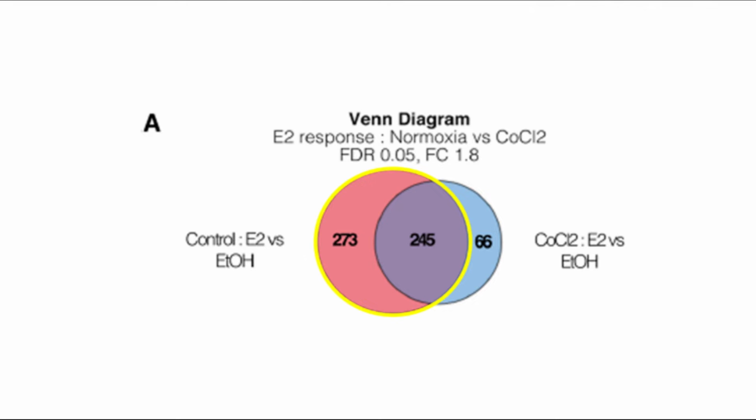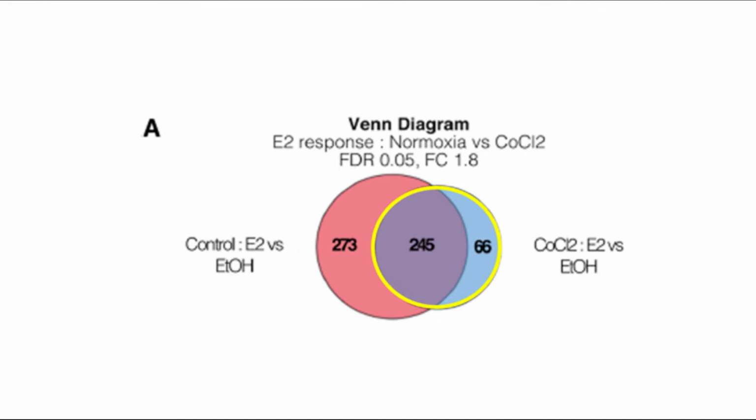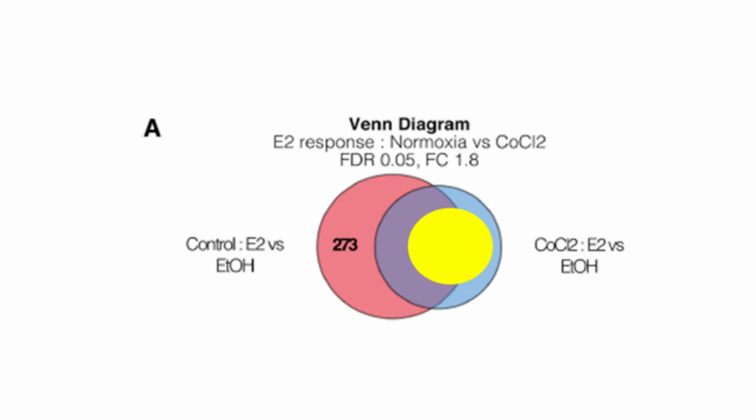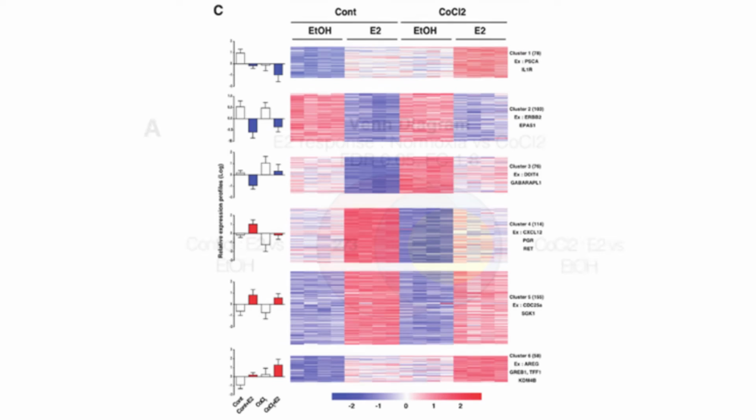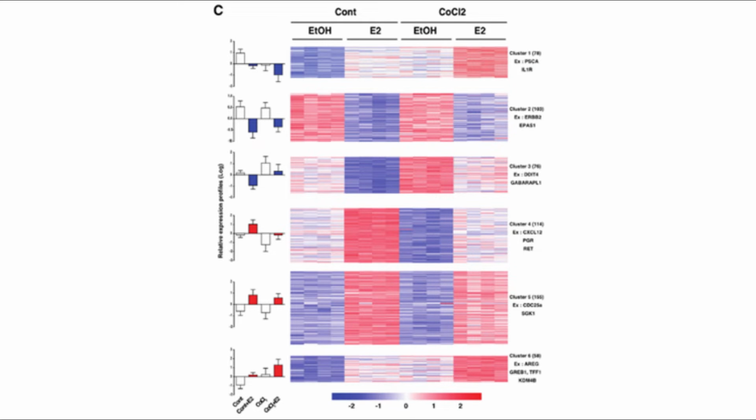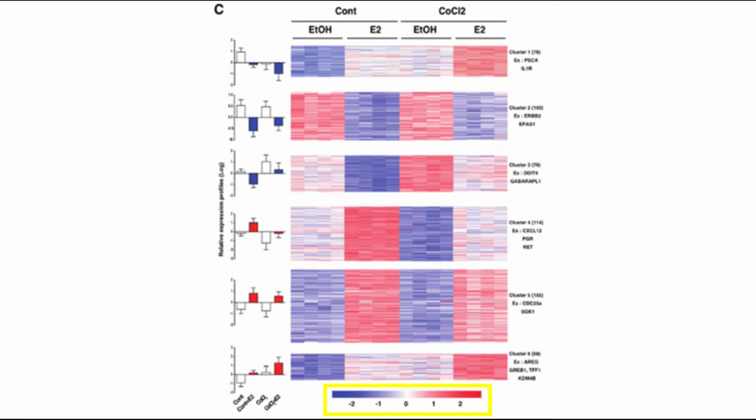Using microarray experiments, it was discovered that under estrogen treatment, 548 genes were expressed in normoxic cells versus 311 under hypoxic conditions. However, more than half of these will display a loss of estrogen and thus ERA-dependent regulation under hypoxia. This differential expression can be visualized in the figure, where red indicates expression above baseline whilst blue indicates expression below baseline.